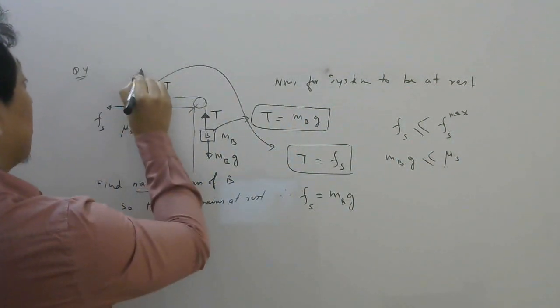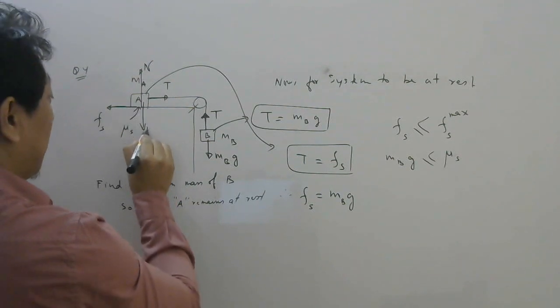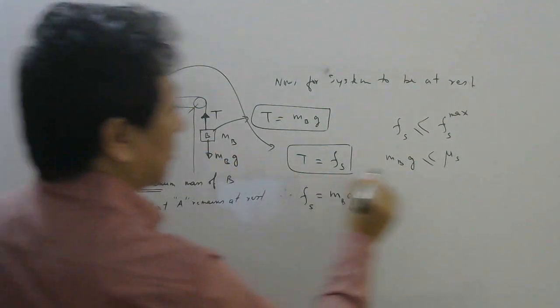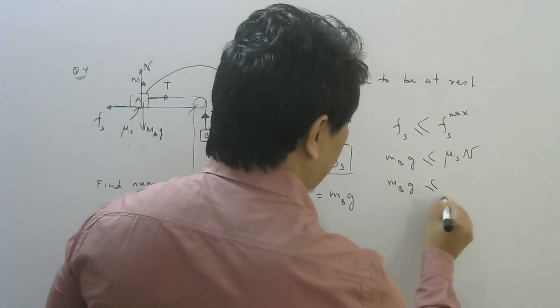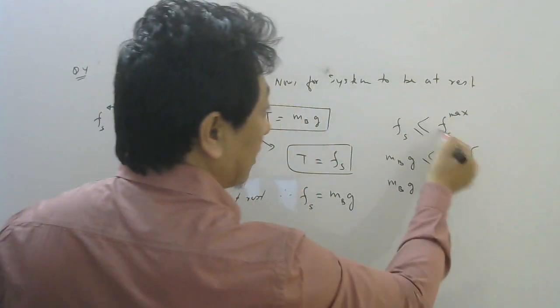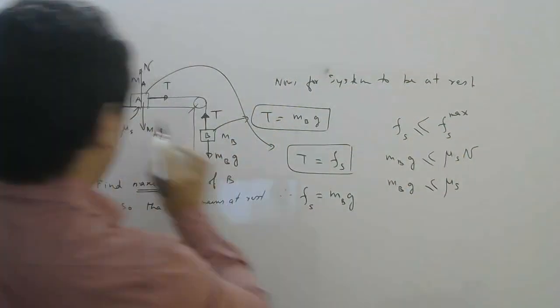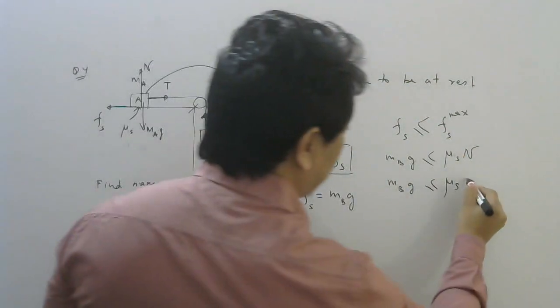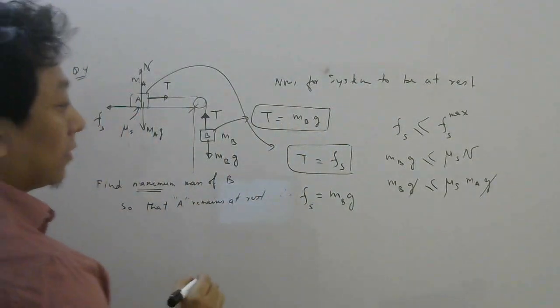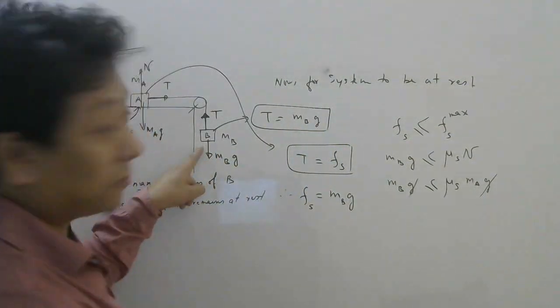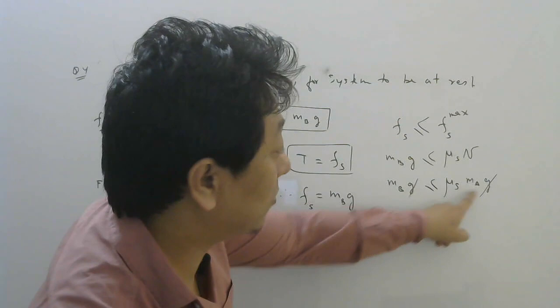Normal here is balancing whose weight? Mag. So the formula for maximum static friction is mu s into N, and N here is balanced by Mag. g can be cancelled. So whatever the mass of B is, it should be less than or equal to this.